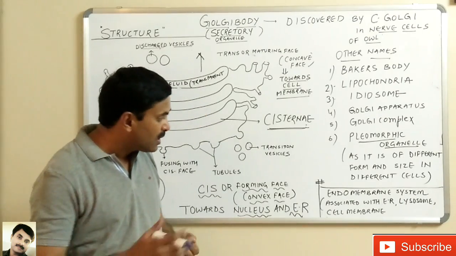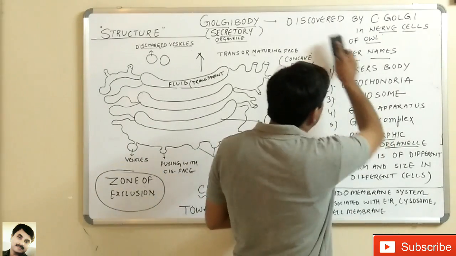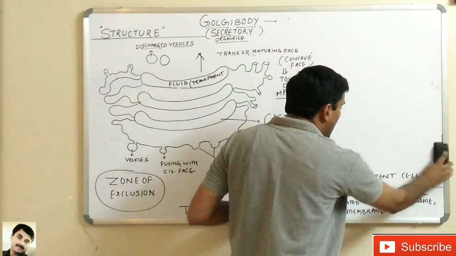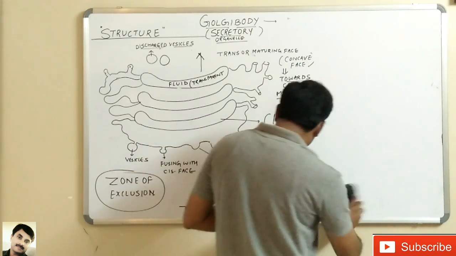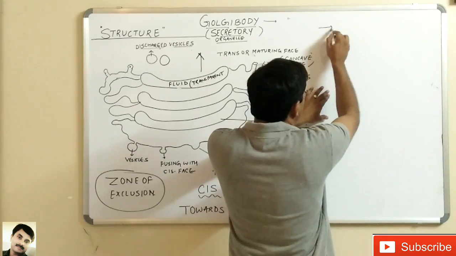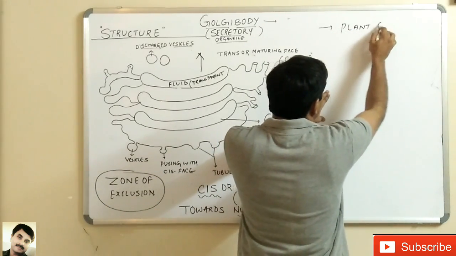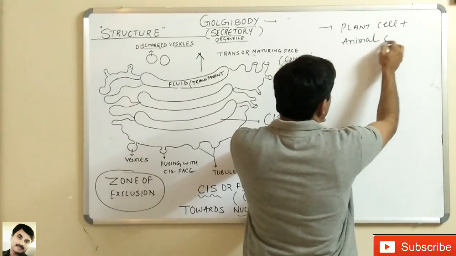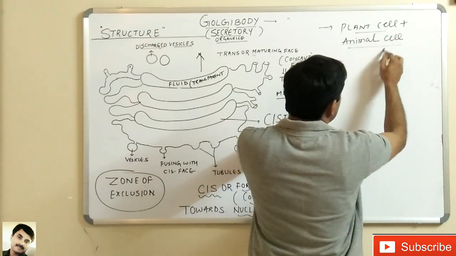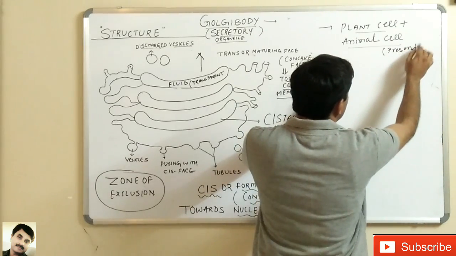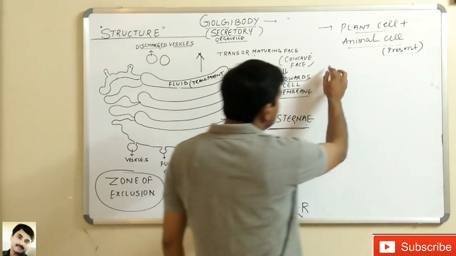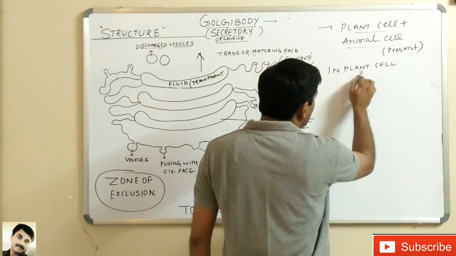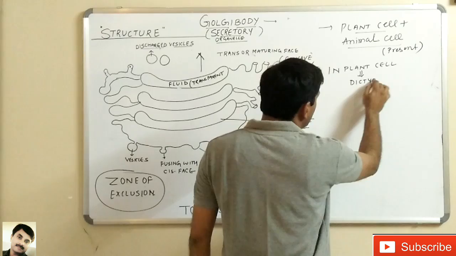And that's why they form an endomembrane system. Now, where are they present? The question arises where they are present. So they are present in plant cells as well as animal cells. But remember, in plant cells they are called dictyosomes.